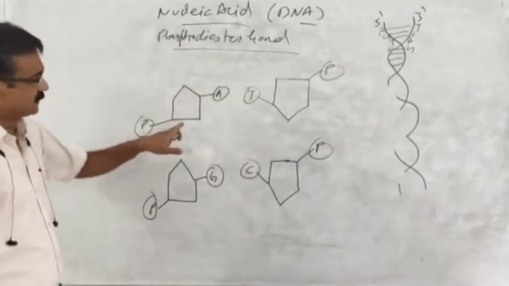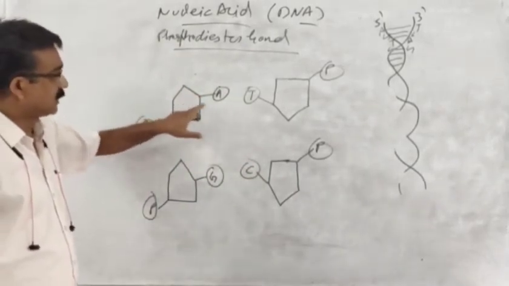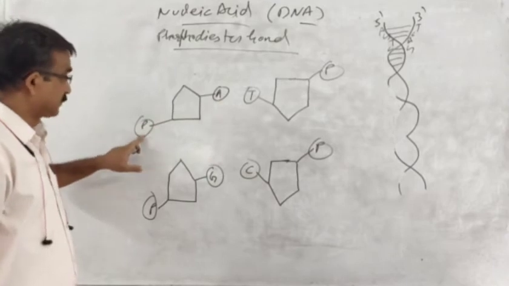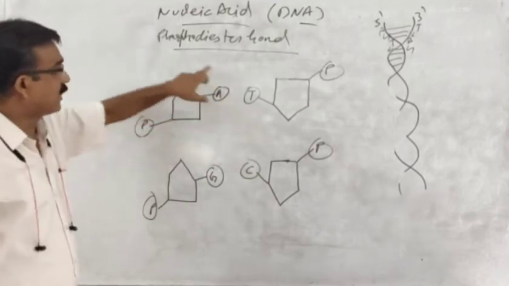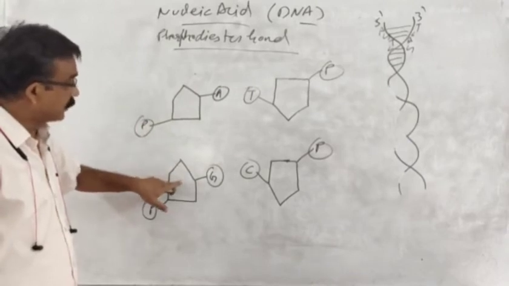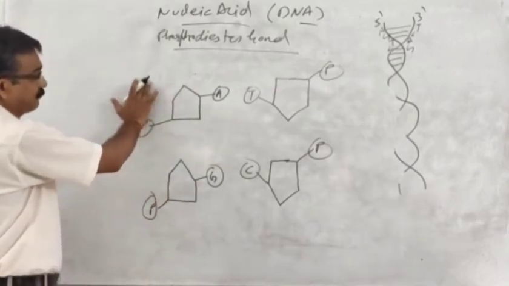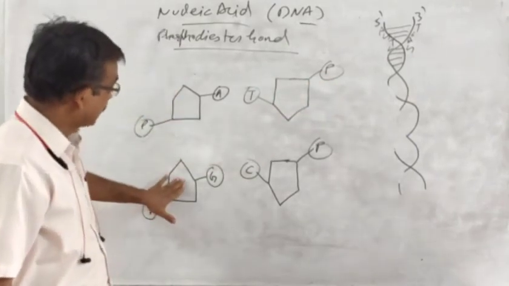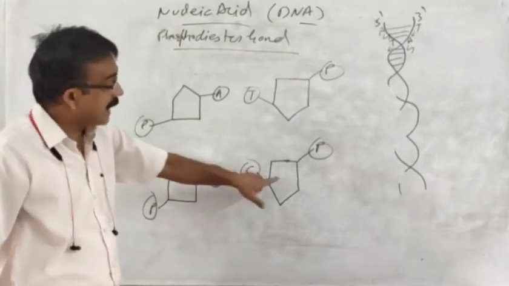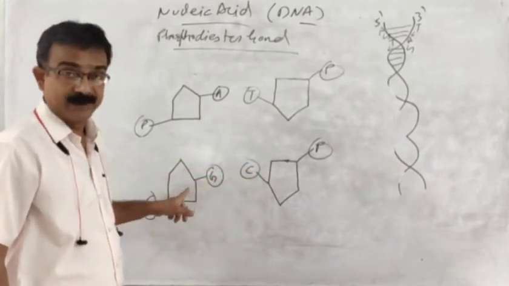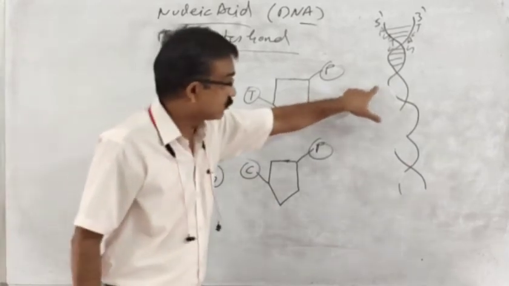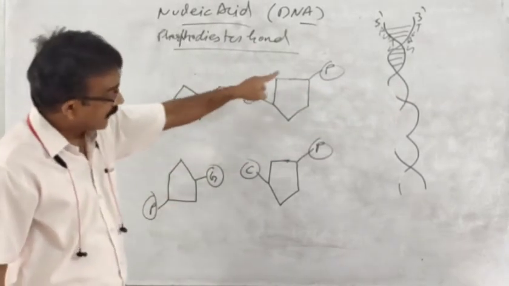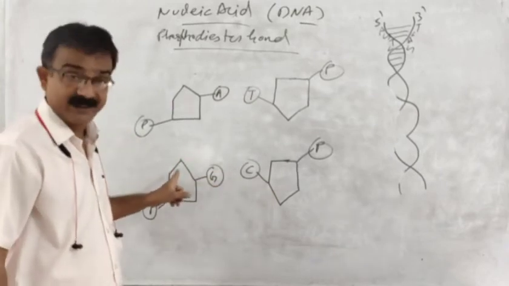You know, this is one nucleotide, this is sugar, this is nitrogenous base, maybe A, maybe T, maybe G, maybe C, that I explained to you a short while ago, and this is the phosphate group. These are forming one nucleotide. This is another nucleotide. Suppose this is showing the 5' direction and this is showing the 3' direction, because one nucleotide that I draw over here, another I draw inverted in comparison to that, because one strand is anti-parallel to another strand.